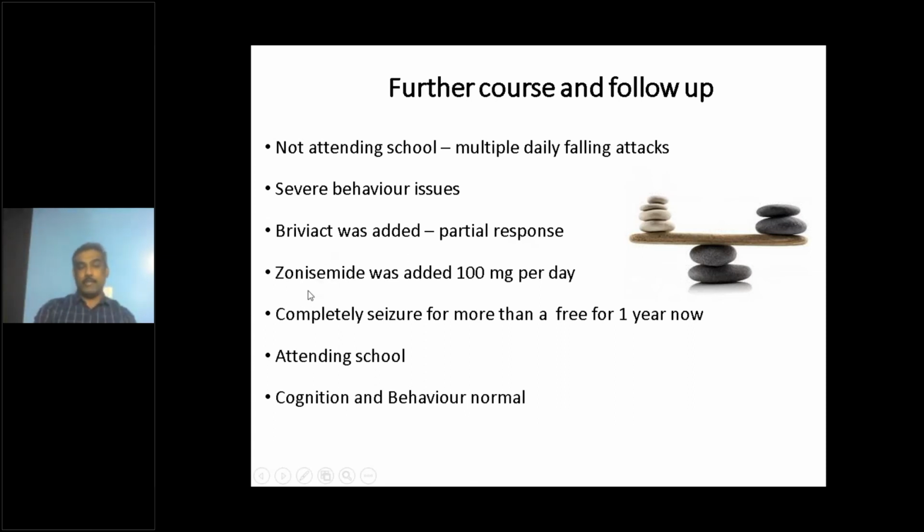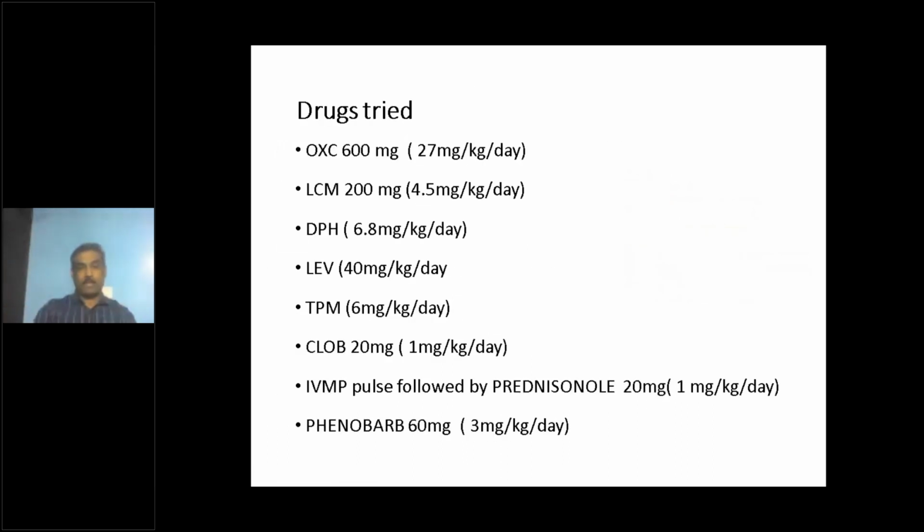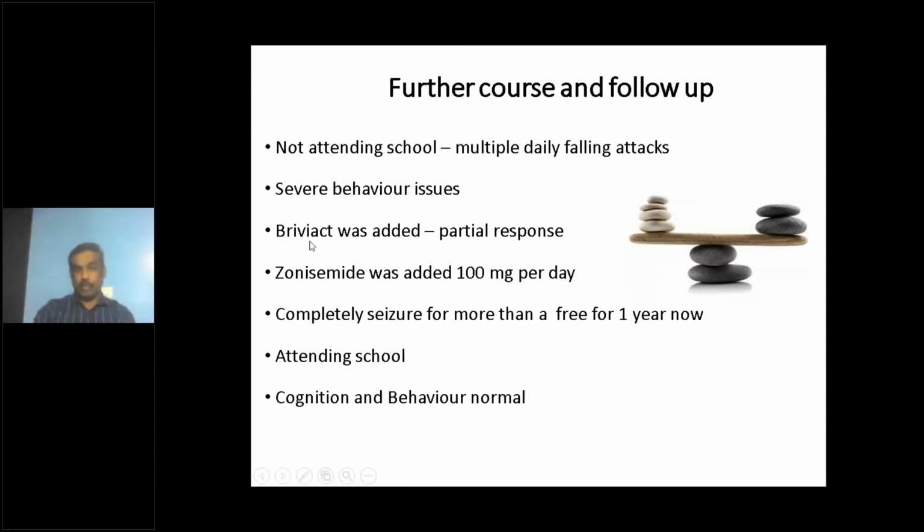Along with that, we used a combination of brivaracetam and zonisamide, and all the other medications were tapered. At one point, she was on 60 milligrams of phenobarbital. That was all tapered and stopped. Currently, she is only on brivaracetam and zonisamide, completely seizure-free for more than 15 months now, and attending school. That is the most important point. She doesn't have any of those behavioral issues, and she's back in school with normal behavior and cognition.